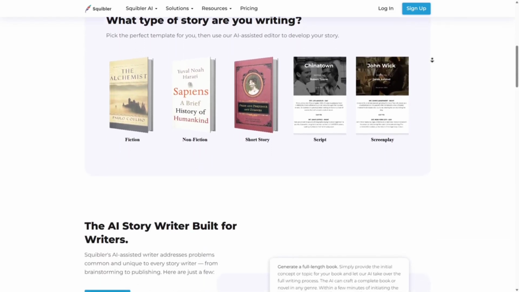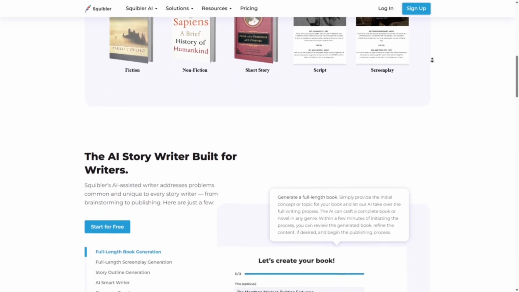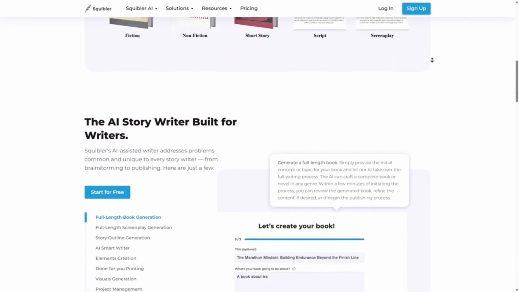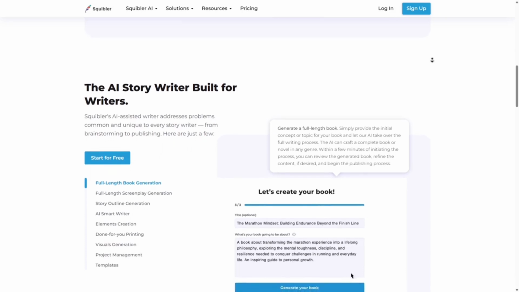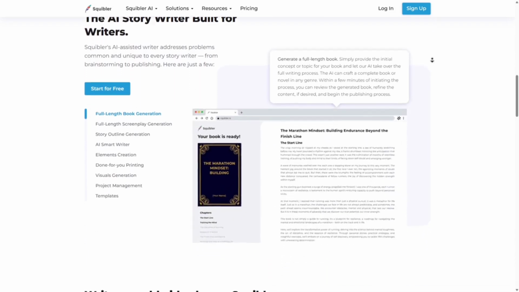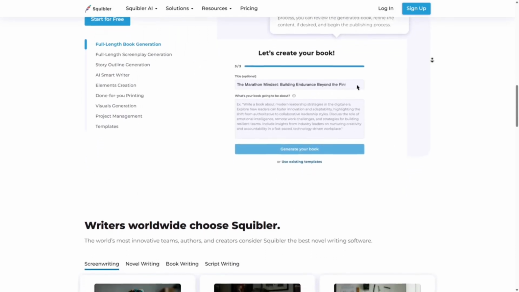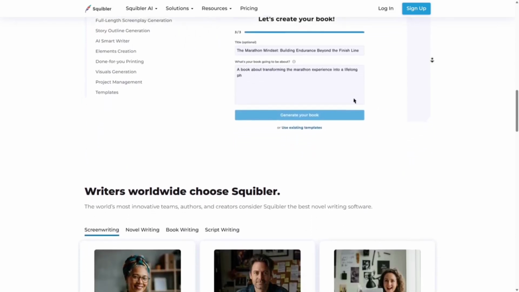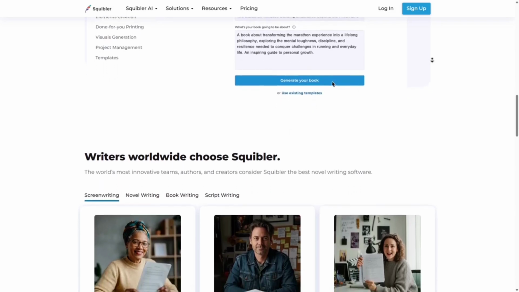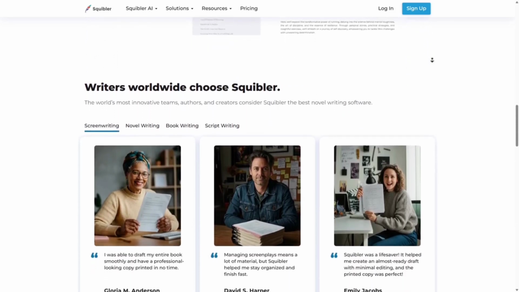Templates for books, scripts, and blog posts, storyboarding and drag and drop scene planning, decent AI assistance for writing prompts, and easy export options for publishing. Cons: AI features not as powerful as Sudowrite, less focused than Novelcrafter for fiction, and the interface can feel cluttered at times. Now, this is best for writers who want flexibility for writing different formats like novels, blogs, or screenplays.